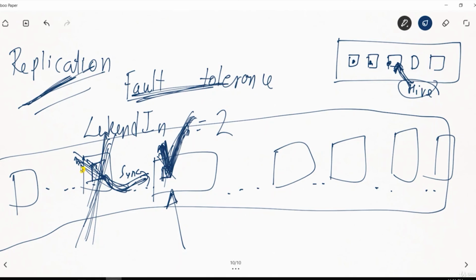And let's say the second broker is slow by 2 seconds, because the data is coming to the first broker and then it is getting replicated to the second broker, right? And it is lagging by 2 seconds. So let's say this system goes down and you decide to bring up this system, so there will be a loss of 2 seconds of data. So this is like a simple thing that you need to understand.